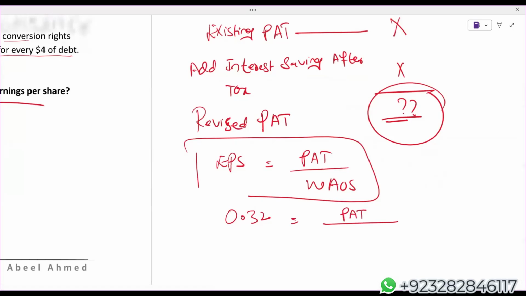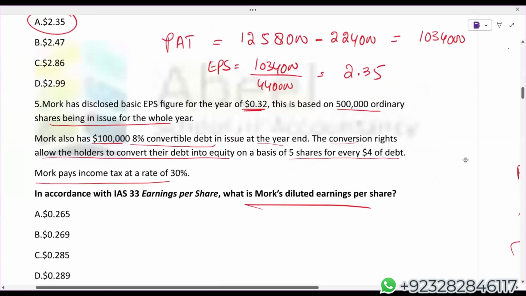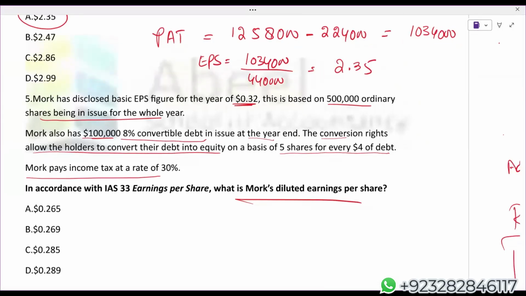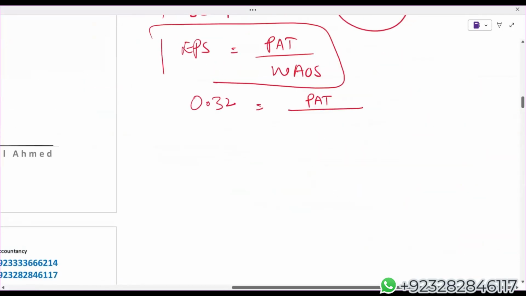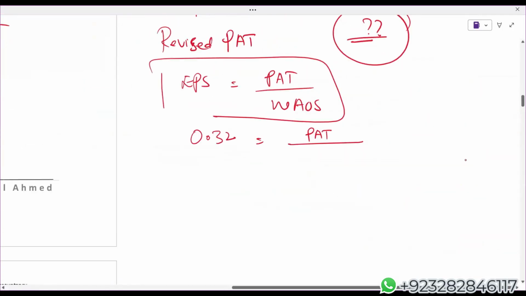They are saying 5 lakh ordinary shares were in issue for the whole year, which means the 5 lakh becomes your weighted average ordinary shares. I'll multiply both of them, and this will give us existing profit after tax. So 500,000 multiplied by 0.32, I'm getting 1,60,000.